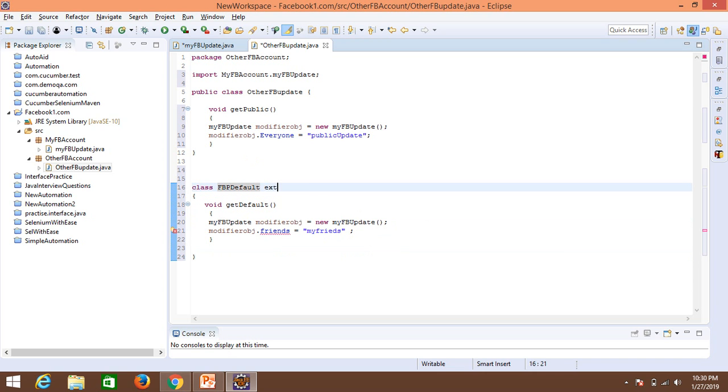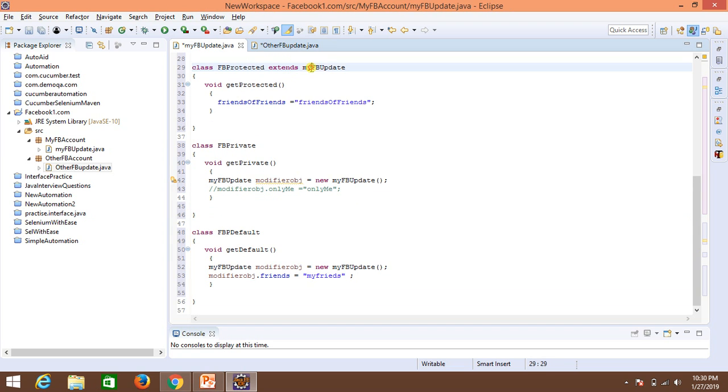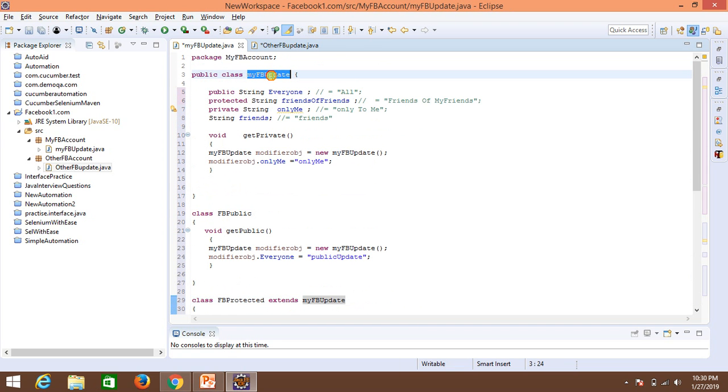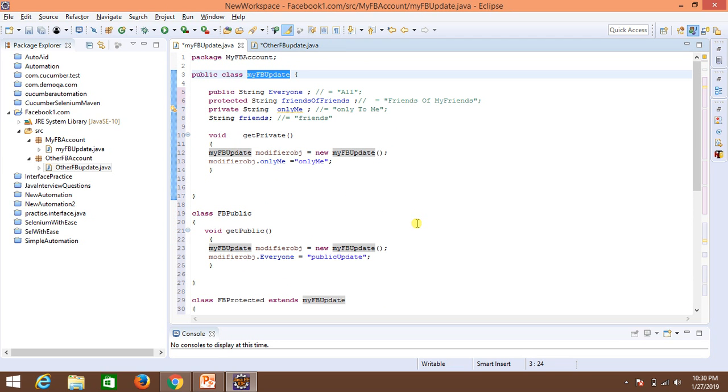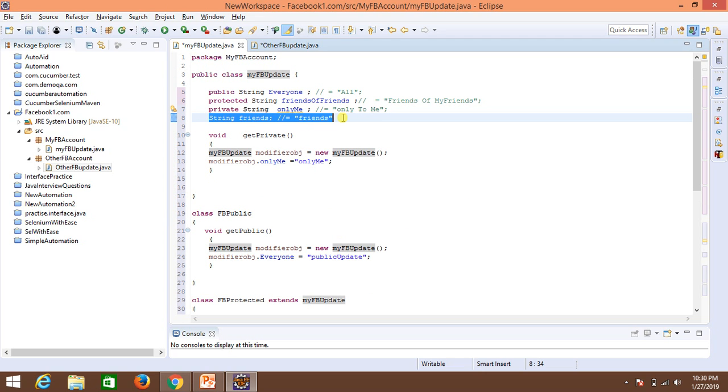So okay, even if you extend this class, it is not allowed. There is no way you can access it because this is package. It is also known as package. Within the same package you are able to access it, not outside the package, which means it is the default one, right?